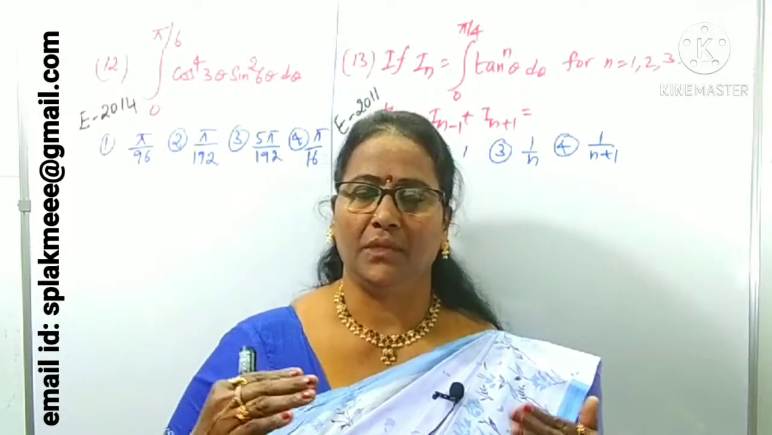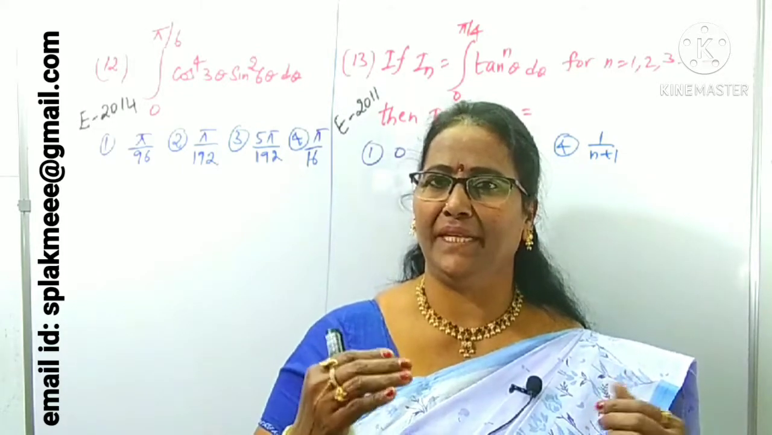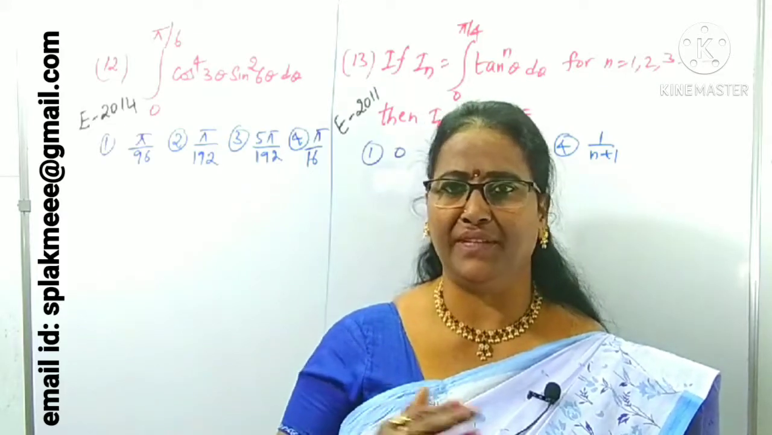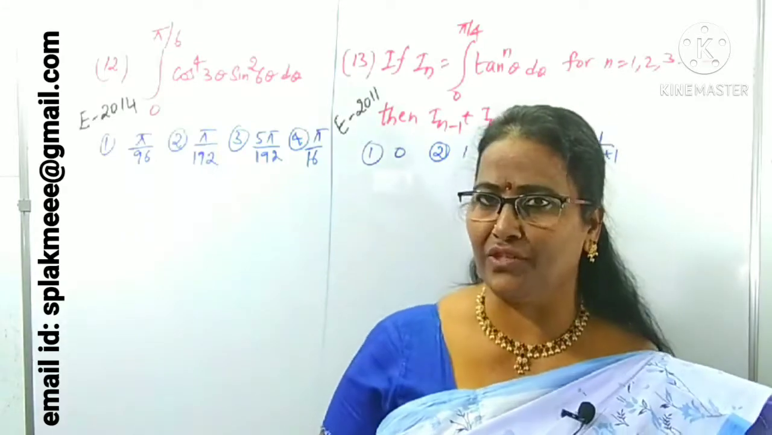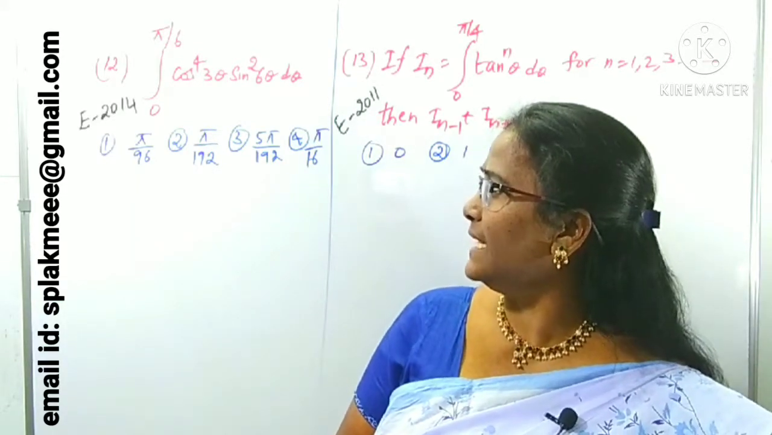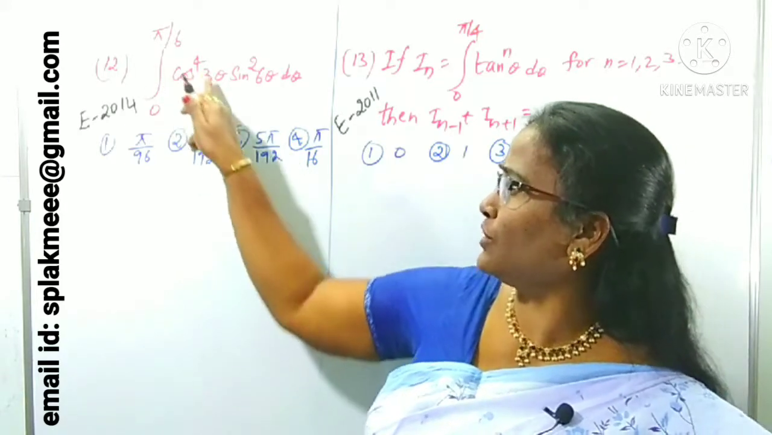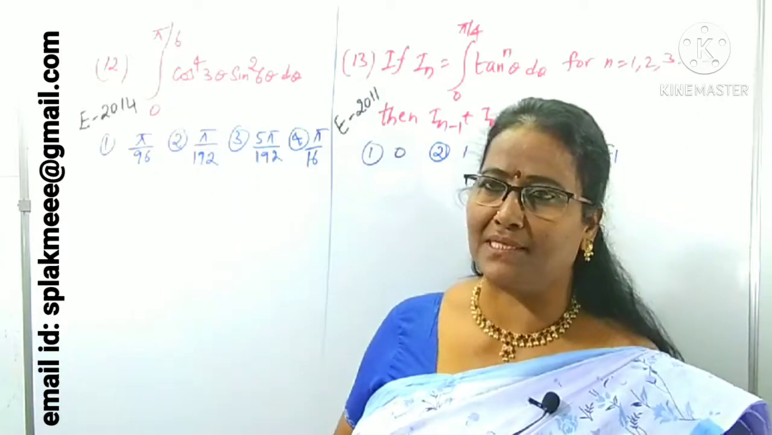Sometimes you may not get the question directly in reduction formula form, but by taking a suitable substitution, it becomes a reduction formula and then we can solve it. Like that, there are questions, especially the 12th question, you can look at here. What is that? The integral of sin^4 3θ cos^4 3θ sin^2 6θ... actually sin^2 6θ cos^4 3θ, between the limits 0 to π/6.